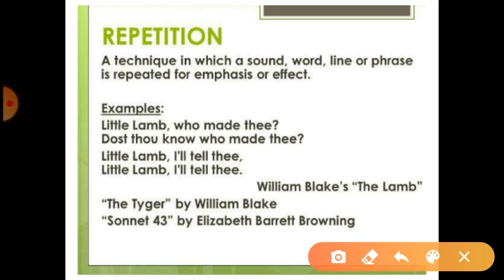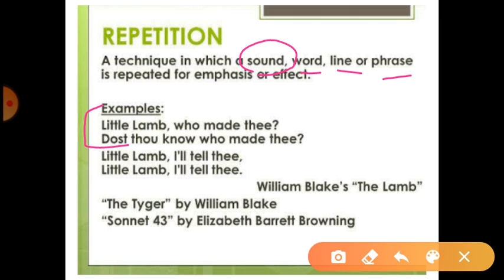Repetition. Repetition means repeating a sound, word, line or phrase. Okay, in alliteration only letters were repeated. In repetition, either a word is repeated or a whole line is repeated or sometimes a phrase is repeated. For example, home sweet home. In this line, home is repeated. Home is the word.